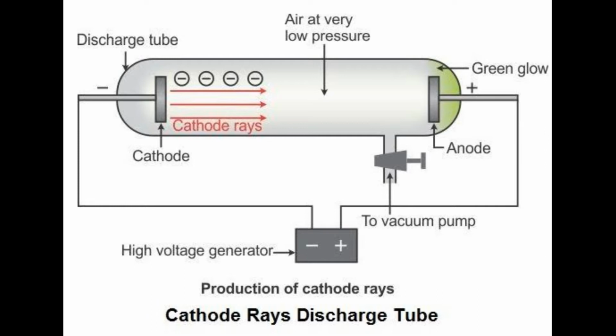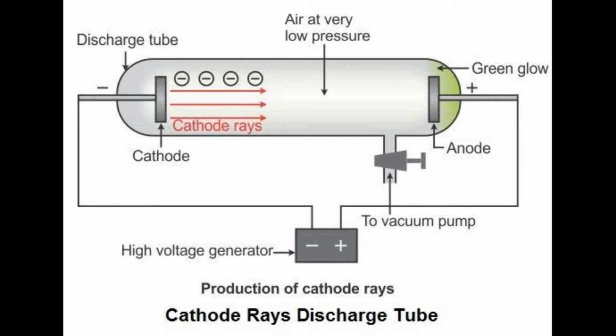J.J. Thomson did this experiment and concluded that these rays contain negatively charged particles, and he named them electrons.